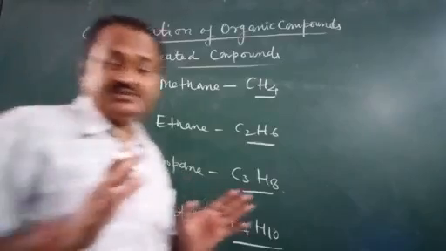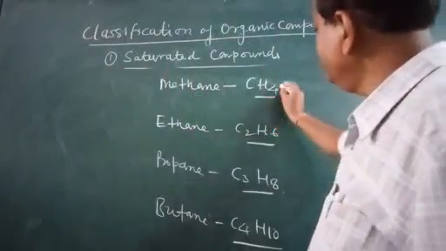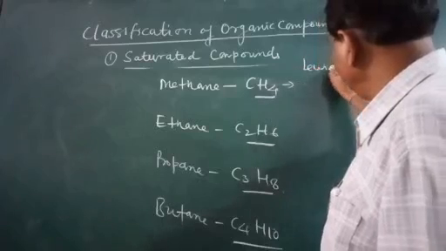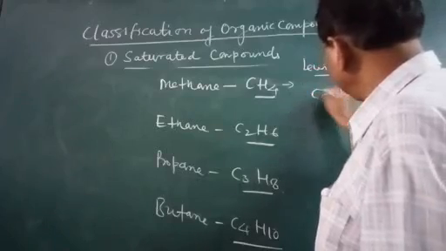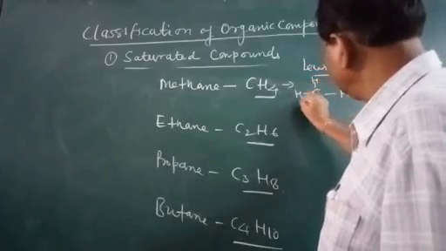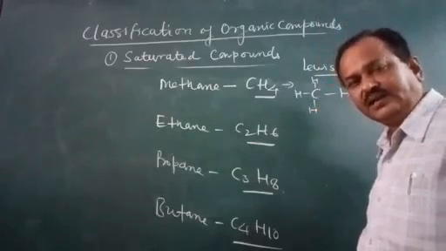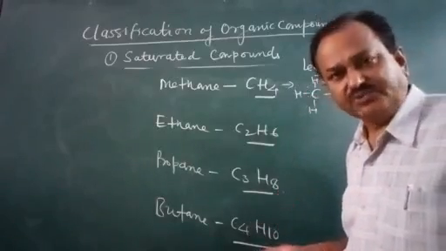You know the Lewis structure? So if you draw the Lewis structure of this, I'm writing the Lewis structure. So here this carbon has 4 hydrogens, and there is only one carbon, so it is always saturated.